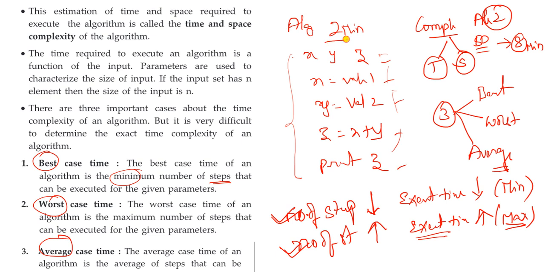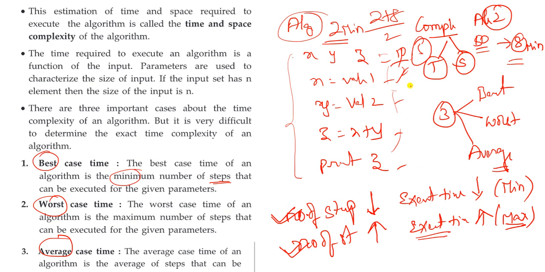So for algorithm 1, 2 minutes, for algorithm 2, 8 minutes. So what is the average case time for these two algorithms? It is (2 plus 8) by 2, that is 10 by 2, which is 5 minutes. So the average case here is 5 minutes.